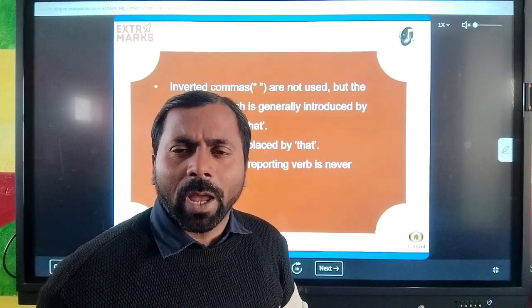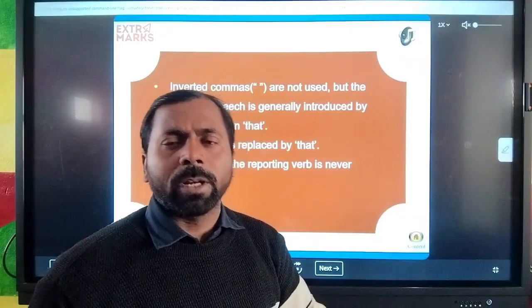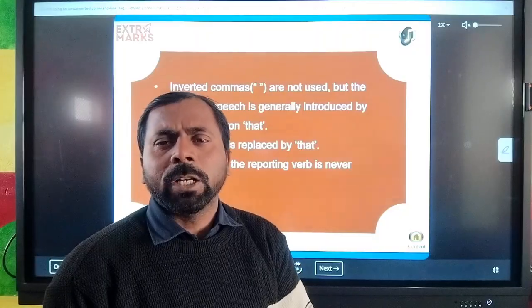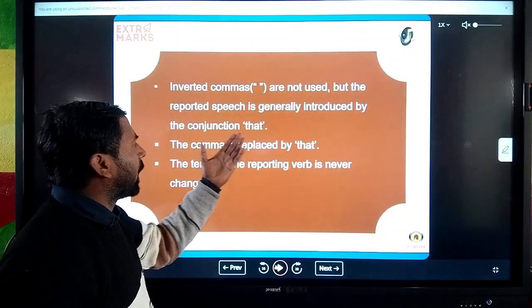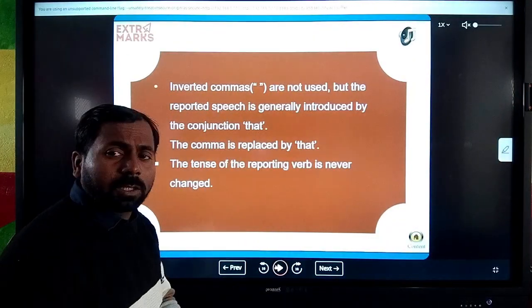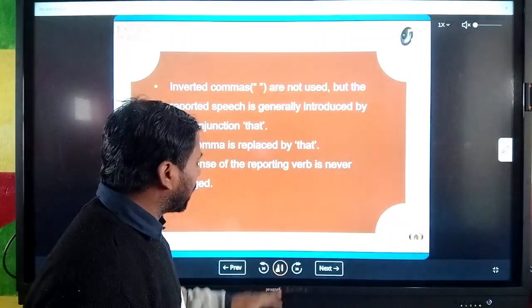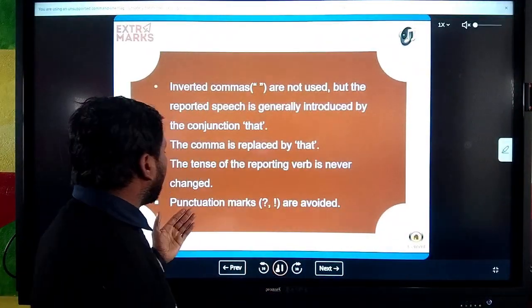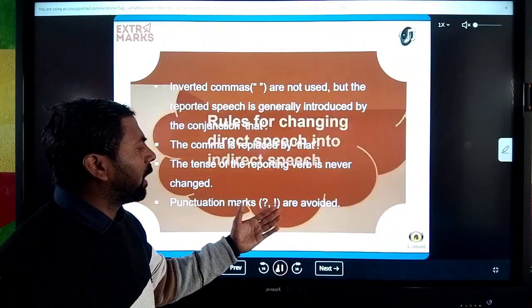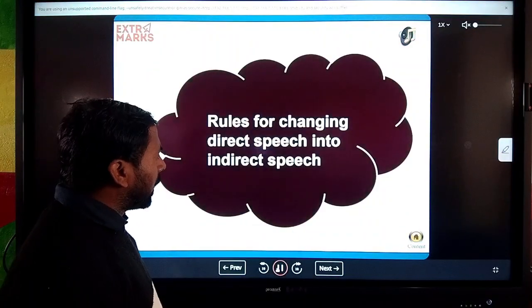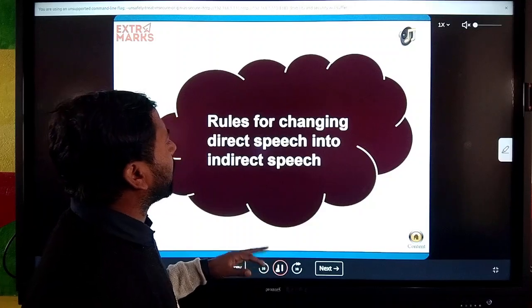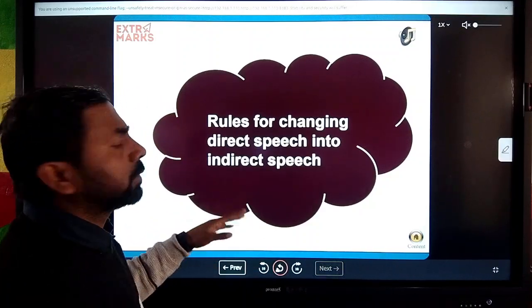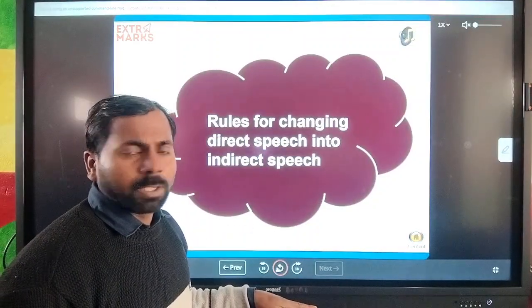And whenever we combine both the reporting verb and the reported speech, we use the conjunction word "that" and remove all the commas and inverted commas. I hope you all understand. And next, punctuation marks like the question mark are avoided. Now next is the rule to change direct speech into indirect speech.